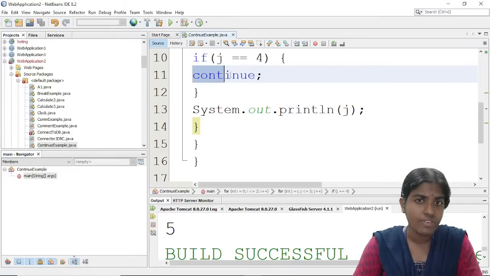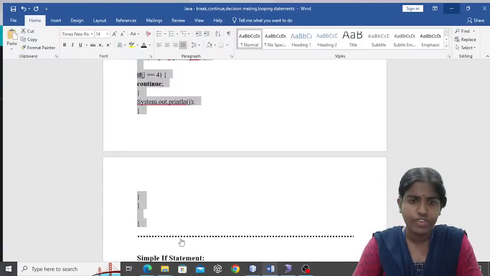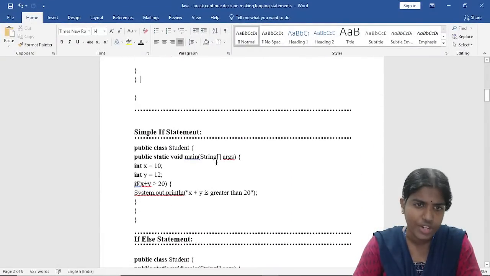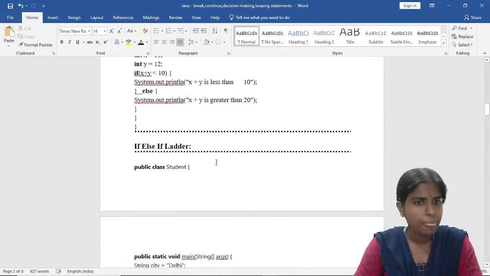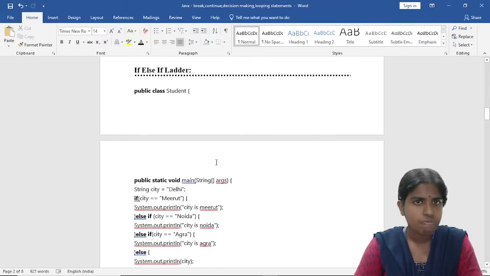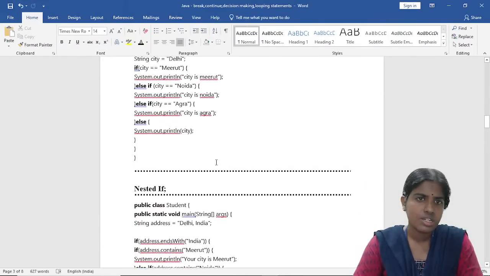So I am giving the keyword as continue. So all these are the different ways of controlling the flow of execution of my program. So I can go for a break statement or I can go for a continue statement. Clear with this? So what are the different types?